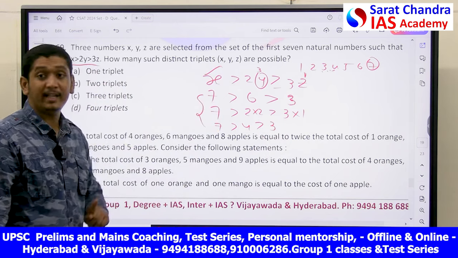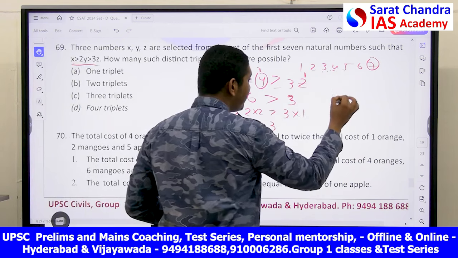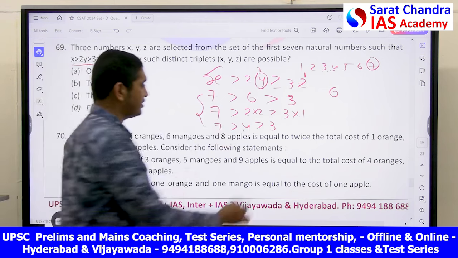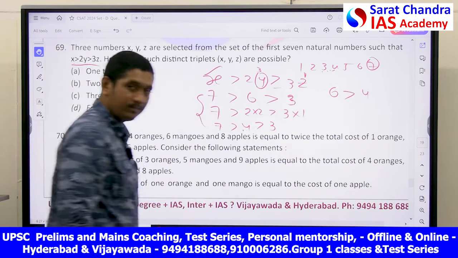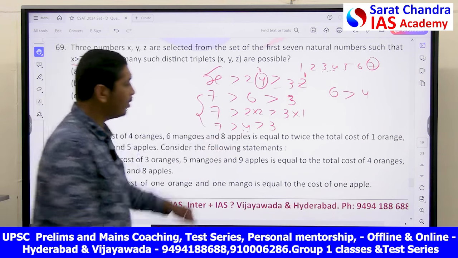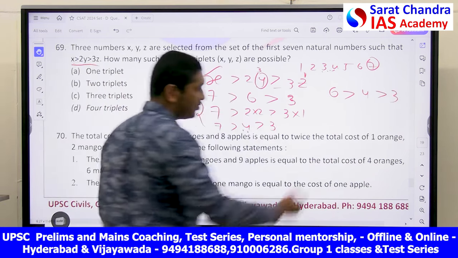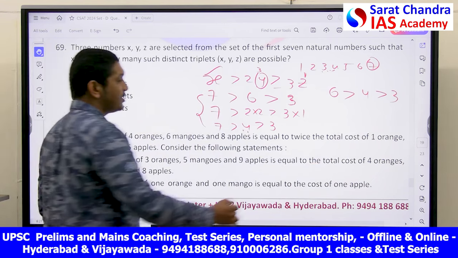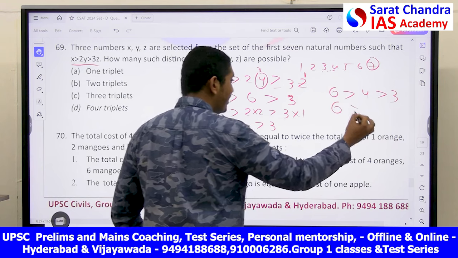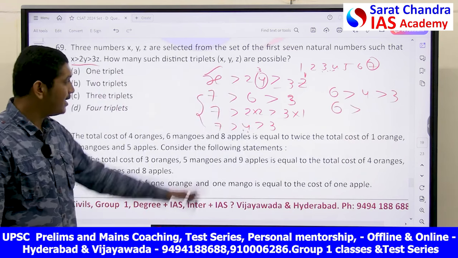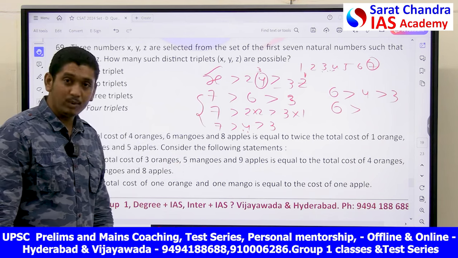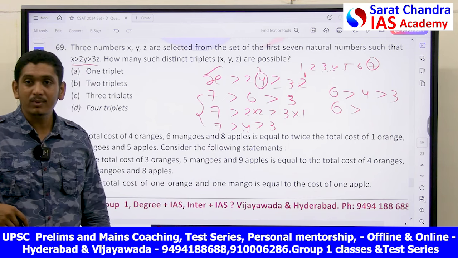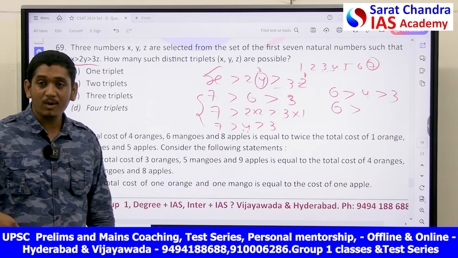Now I will take x as 6. If I take x as 6, can I take y as 4? Yes, y is equal to 2, I will get 4, and with z the same, it is satisfied. Next, again with 6, can I make anything else? If I put y is equal to 1, can I put z? No, it is not possible.